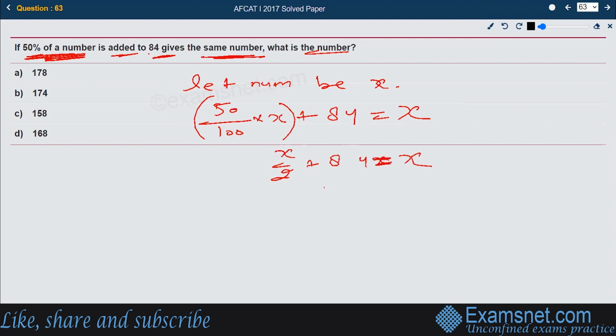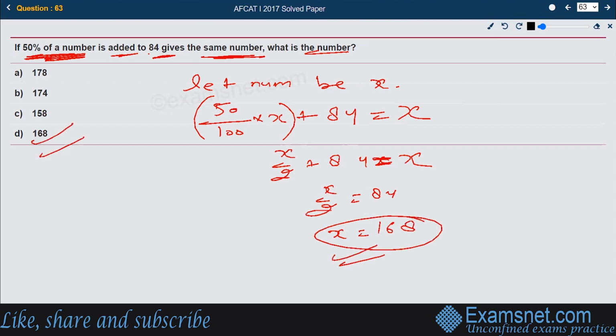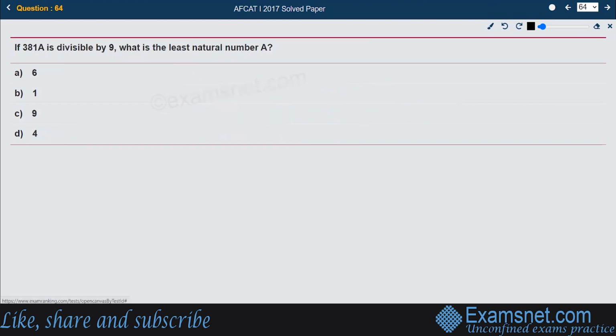If you solve this further, x by 2 comes out to be 84. So simply the x value becomes 168. So that is the right answer again. Option number D, 168. Next question.